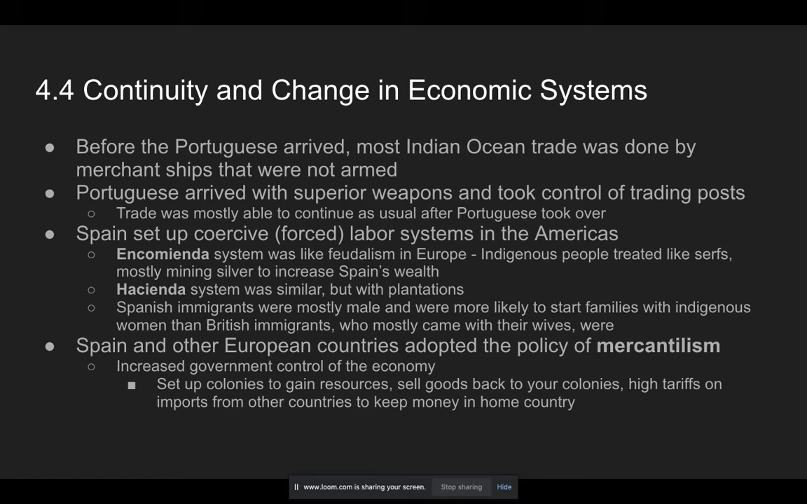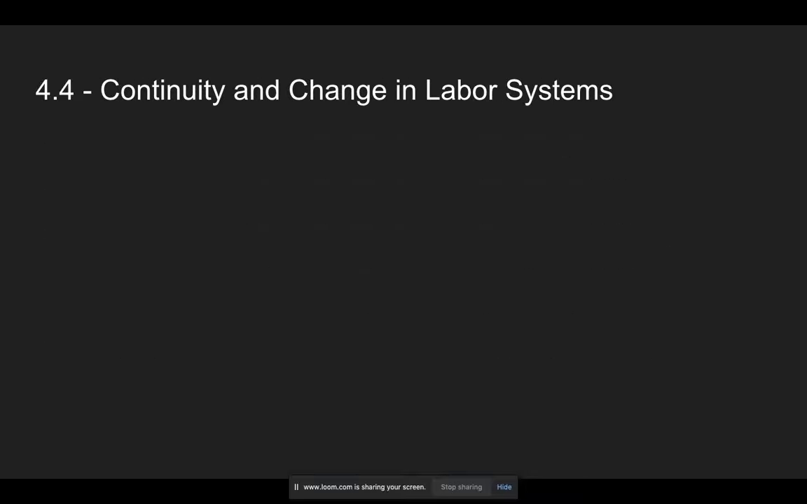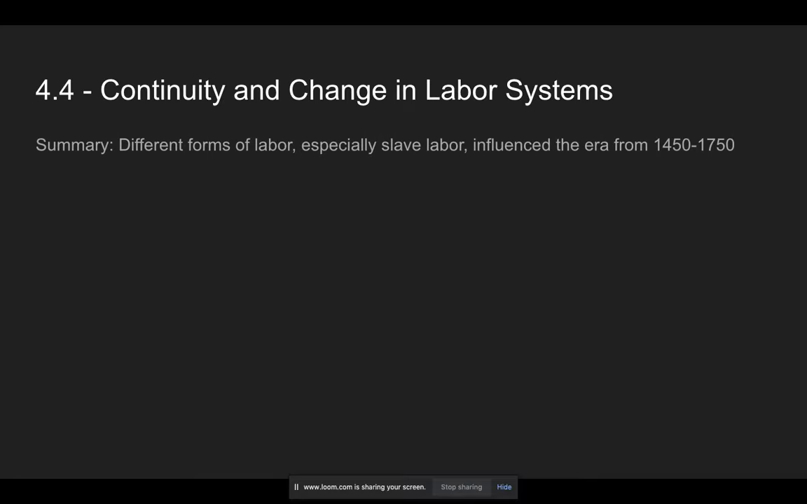So it's a way of extracting wealth from your colonies. It's called mercantilism. The British were doing it, and the French were doing it. Other European countries are doing it as well. Got to know that. All right, continuity and change in labor systems. What stays the same and what changes? So here's a little summary.